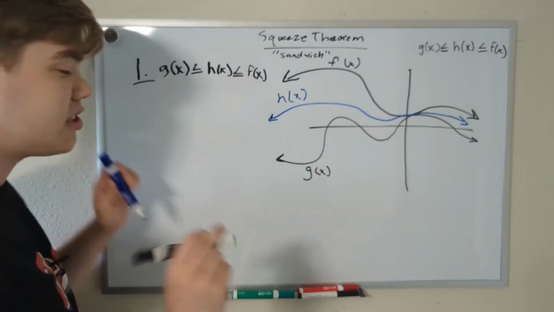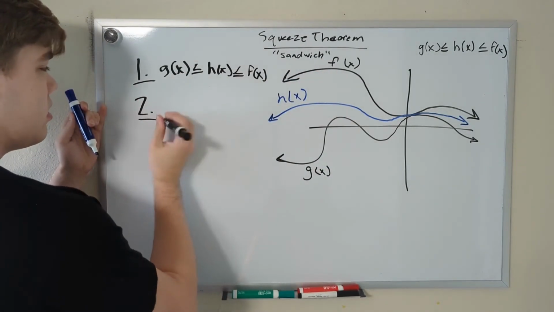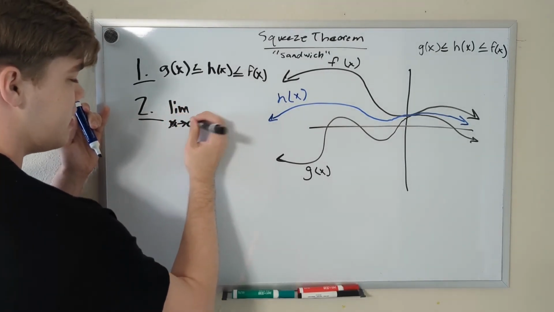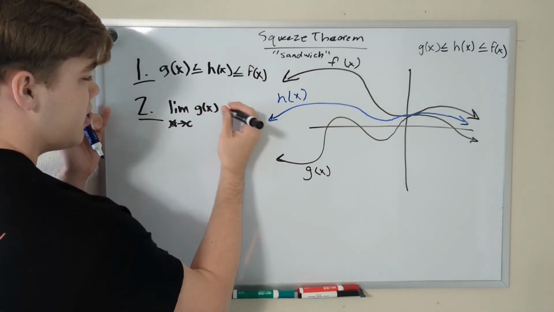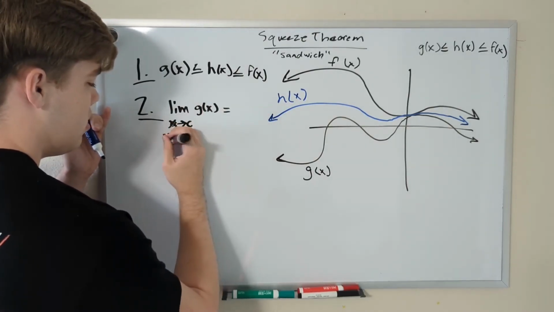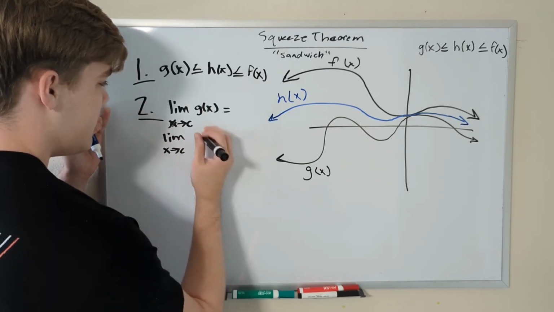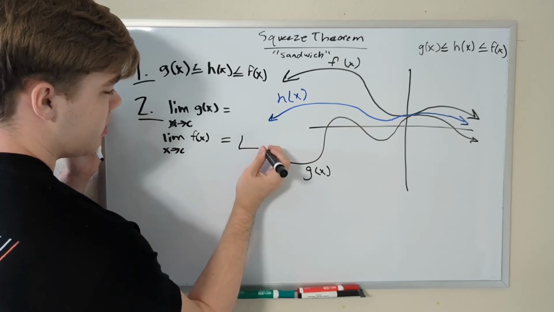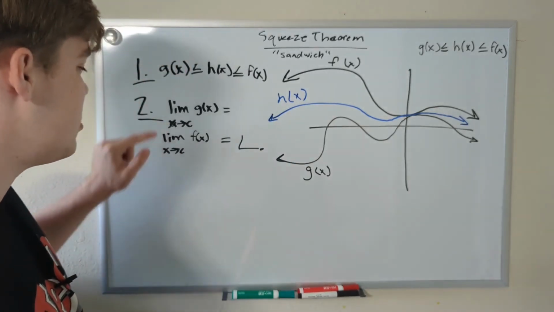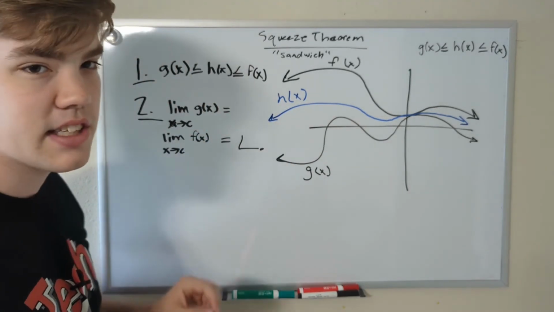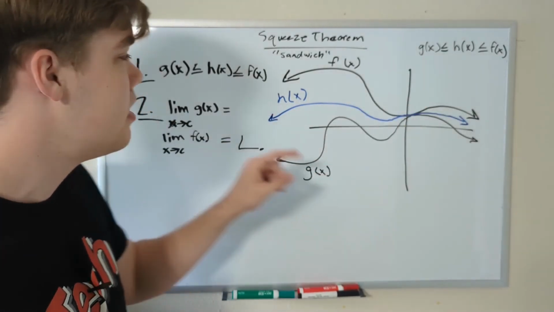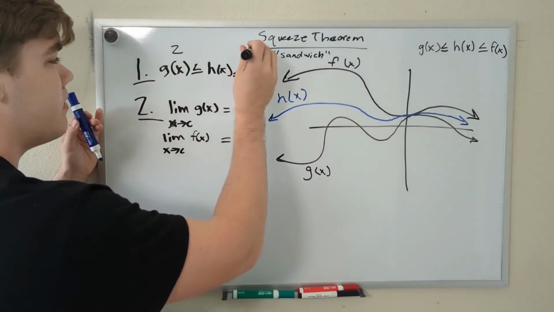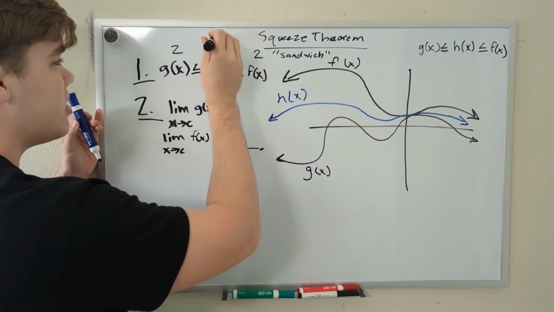And condition number two: the limit as x approaches whatever constant c of g of x must equal the limit as x approaches c of f of x. And both of these limits must equal L. In other words, the same thing. And if these two limits equal each other, the limit of h of x is the same thing, because based on this rule, it will always be between these two. And let's just say that the limit of g of x is 2 and the limit of f of x is also equal to 2. This limit must equal 2.